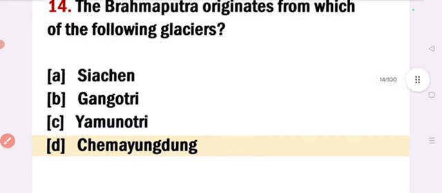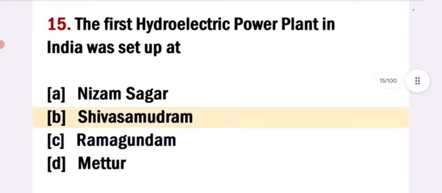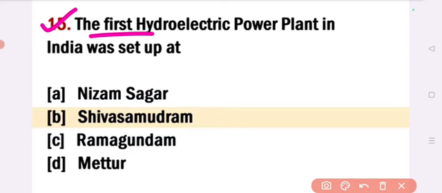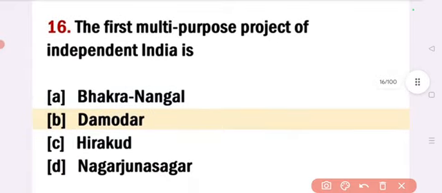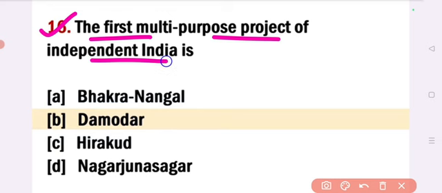Next, the first hydroelectric power plant in India was set up at? Answer, option B, Shivasamudram. The first hydroelectric power plant in India was set up at Shivasamudram. Next, the first multipurpose project of independent India is? Answer, option B, Damodar. The first multipurpose project of independent India is Damodar.